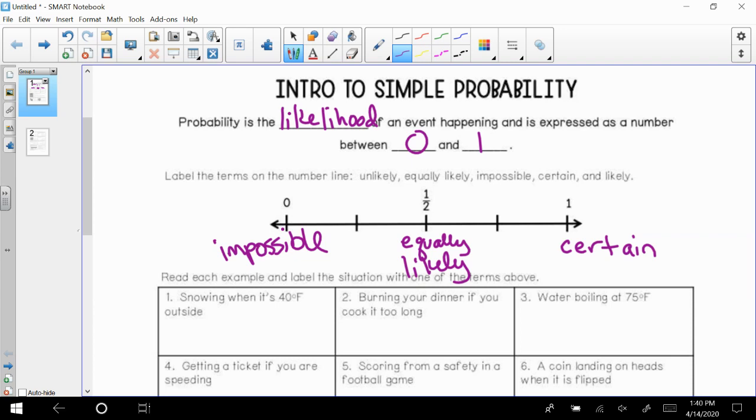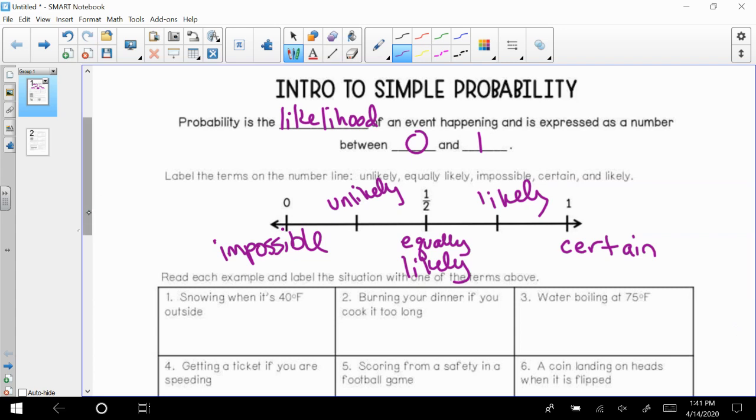And then lastly, we've got unlikely, which is in the middle of something that is impossible and equally likely. And then likely, L-I-K-E-L-Y, is in the middle of something happening that's equally likely and certain. So kind of like those midpoints.